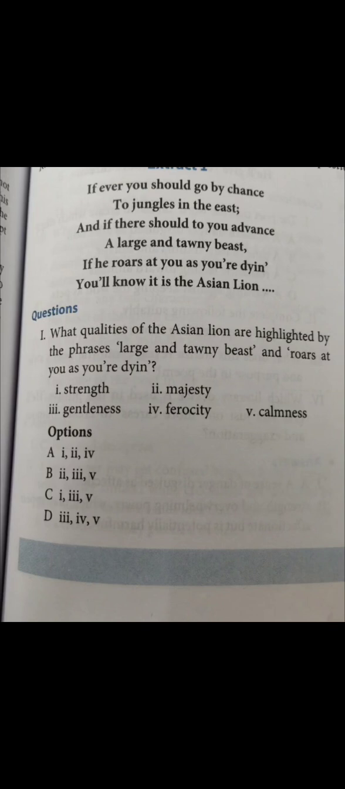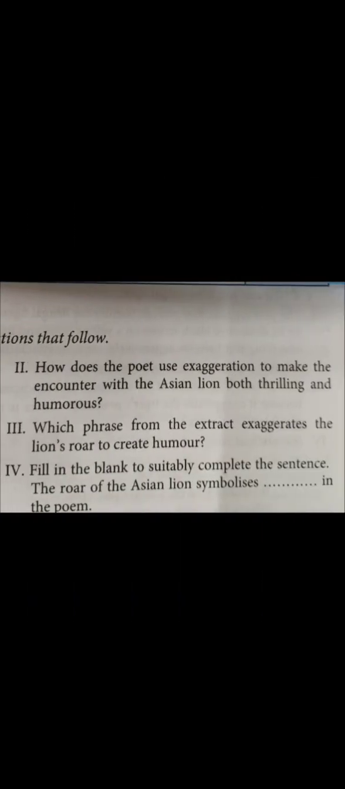Five options have been given to you. You have to find the correct option among the ABCD options. Second, how does the poet use exaggeration to make the encounter with the Asian lion both thrilling and humorous? Now we have seen it throughout the poem that Carolyn has exaggerated the encounters to make a deeper impact on the reader. So you have to write down how she has used exaggeration.